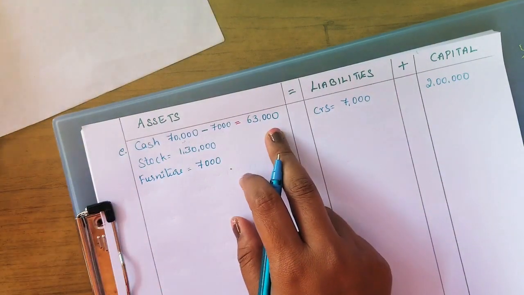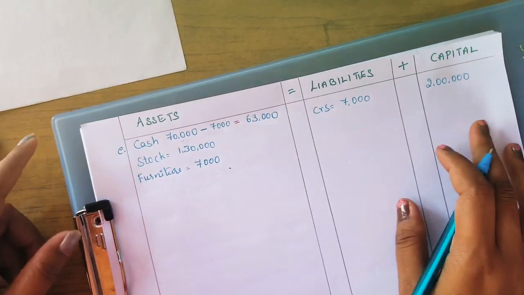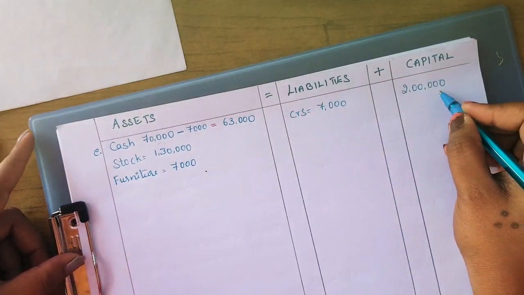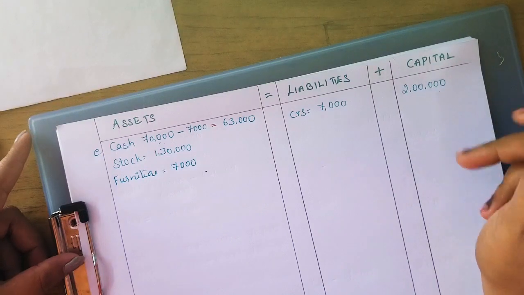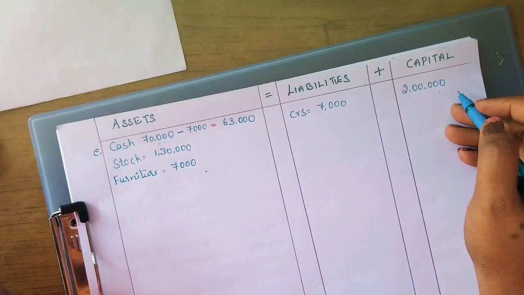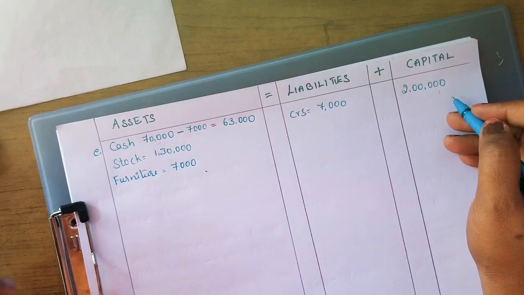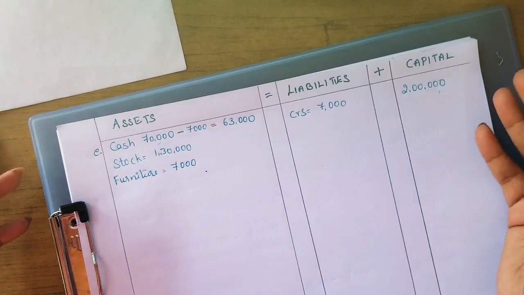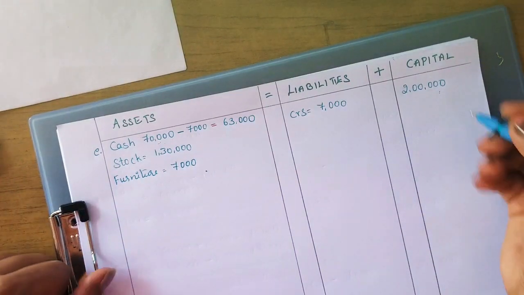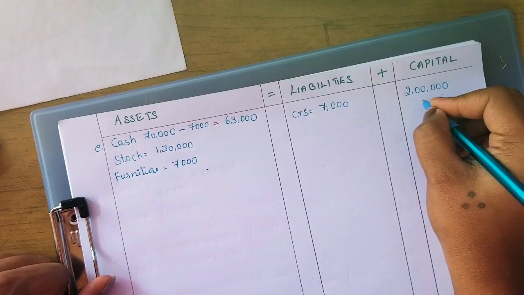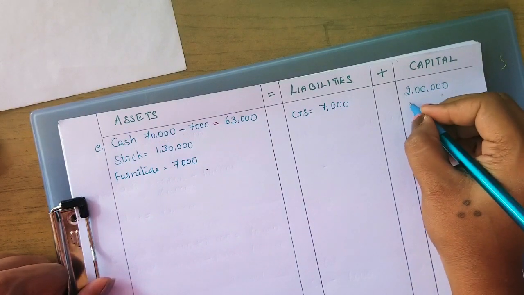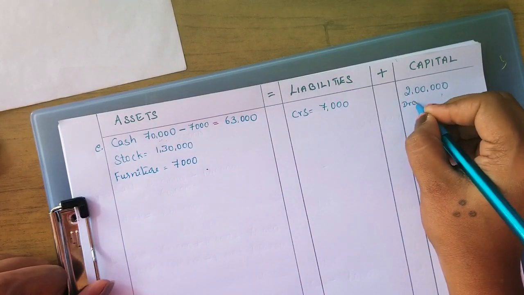Okay. And this drawings is an expense where it will be deducted in capital balance. Okay. So who has invested this? The owner has invested the capital. Out of his capital only he is taking 7,000 for his personal use. So here again the capital balance will also decrease. That is drawings.